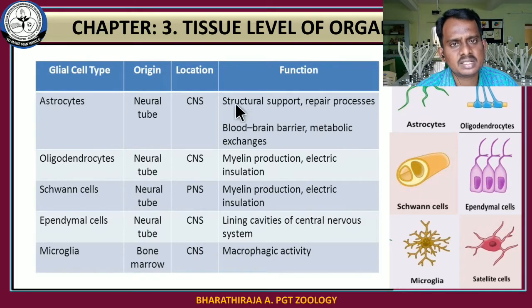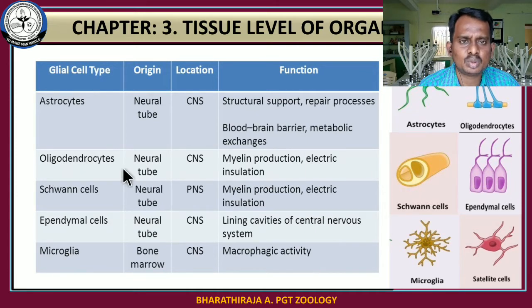So what are the functions carried out by the astrocytes? Structural support and repair process. Underline the word or note down this word, repair process. If the cells or neurons are damaged, these cells are involved in the repairing process or help in the formation of new cells. Okay, so these are the two main functions performed by the astrocytes.